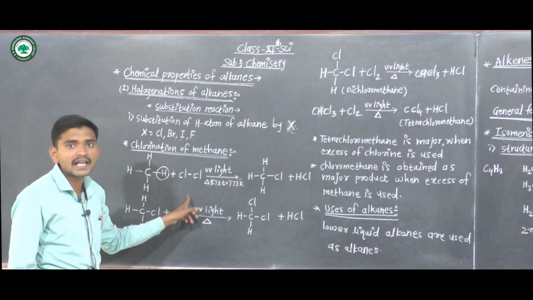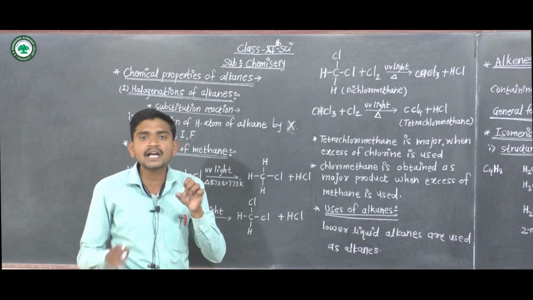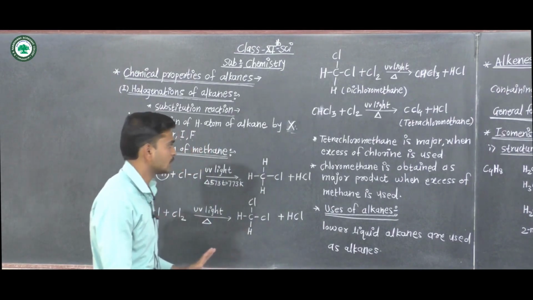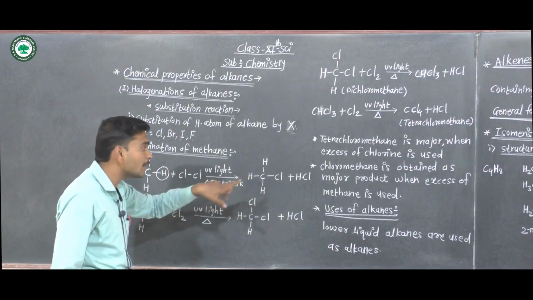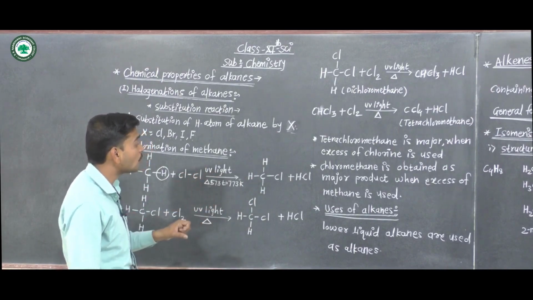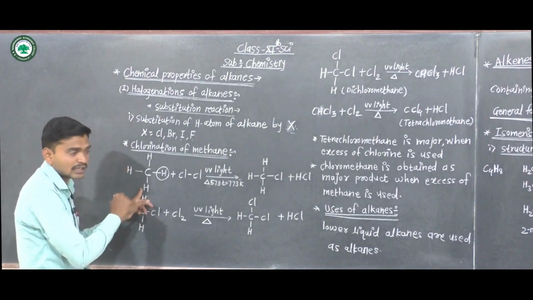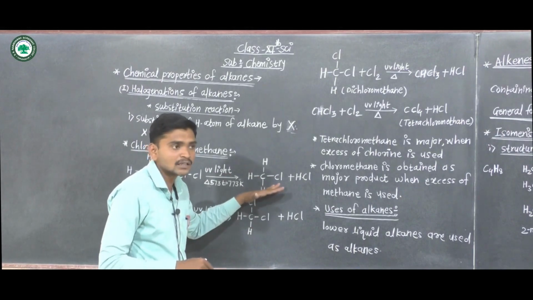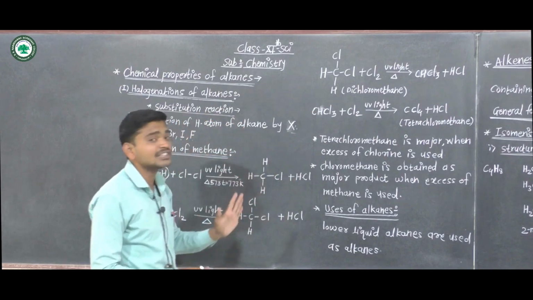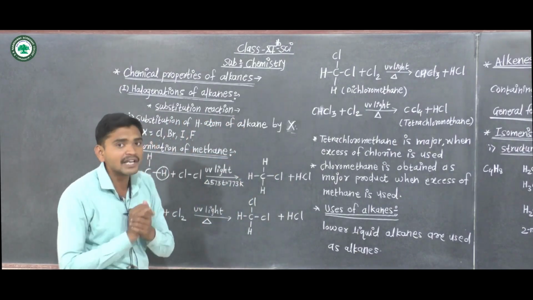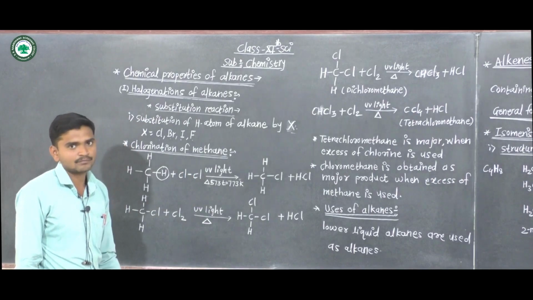And chloromethane is obtained as a major product when excess methane is used. This is the chlorination of methane.